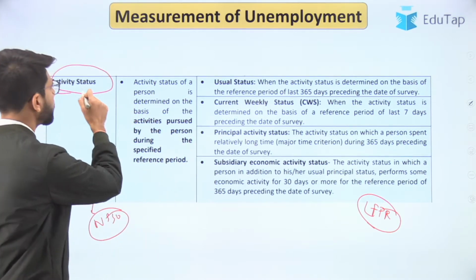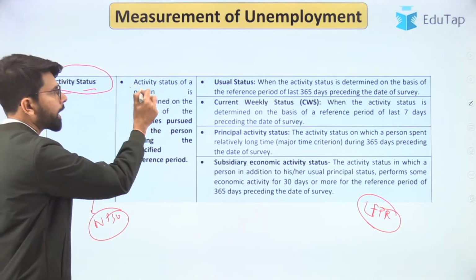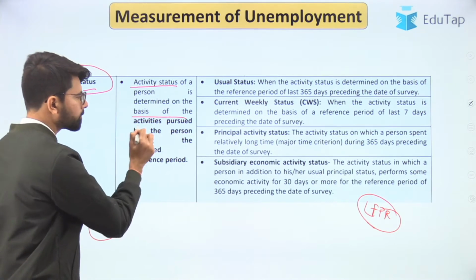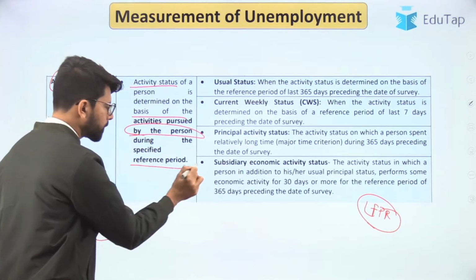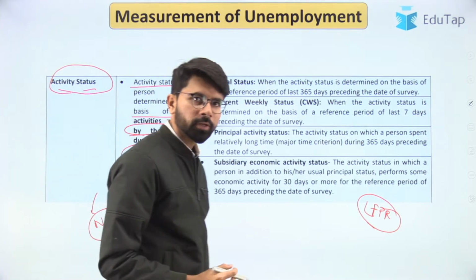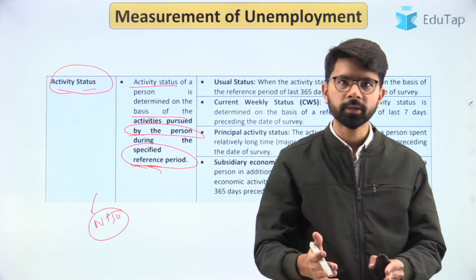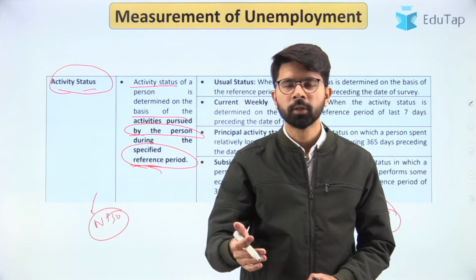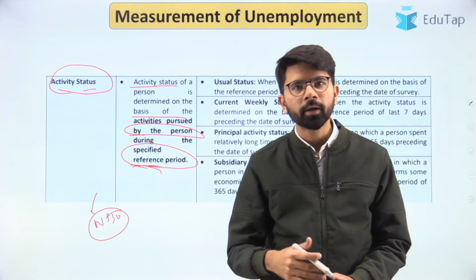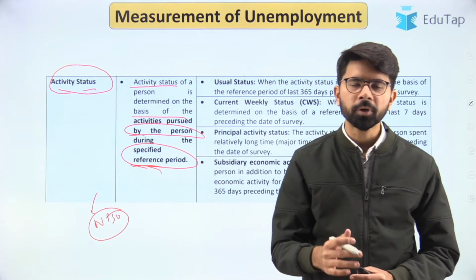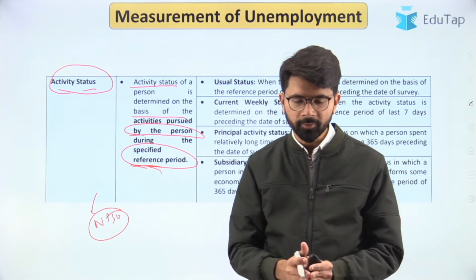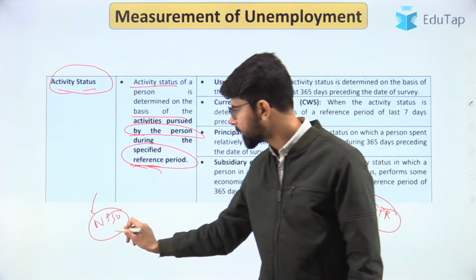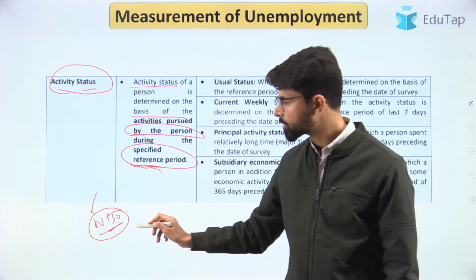So before going ahead, let us try to understand what actually is activity status. See, activity status of a person is determined on the basis of activities pursued by the person during the specified reference period. So for example, if you are working for the last 1 year, then the activity that you have been performing is the job. So maybe you are engaged in teaching or engaged in some IT field. So you are performing some sort of an activity and the reference period is taken as 1 year. So then you will be considered as employed according to the definition or classification of NSSO.